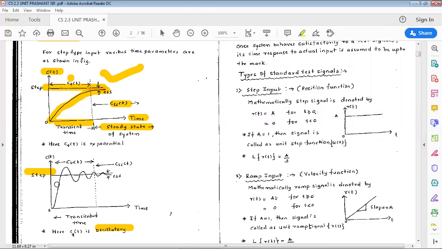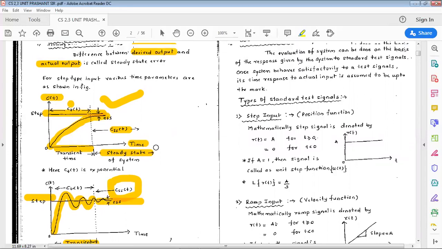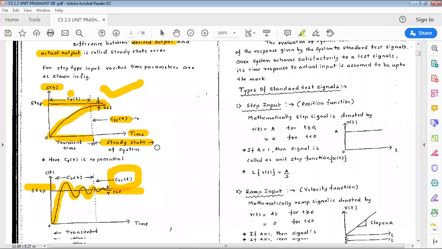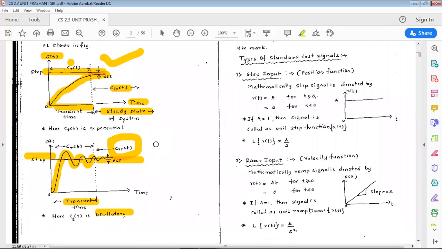Initially it has some oscillations, so this is called the transient time. After this it is almost constant, so this is called the steady state time. This is how we need to consider the different time response parameters for the system in analysis. We'll stop it here.